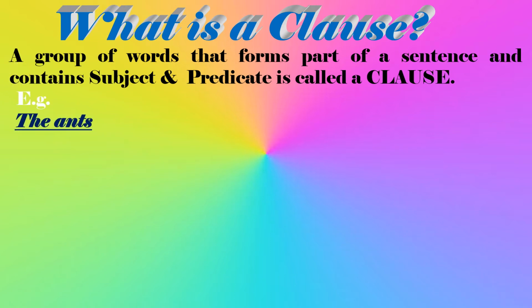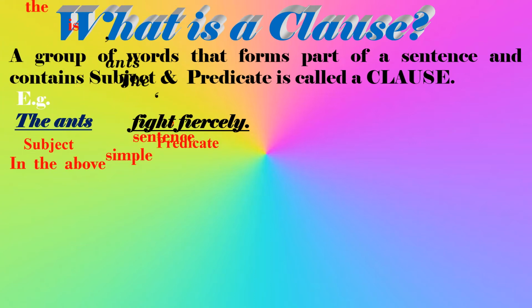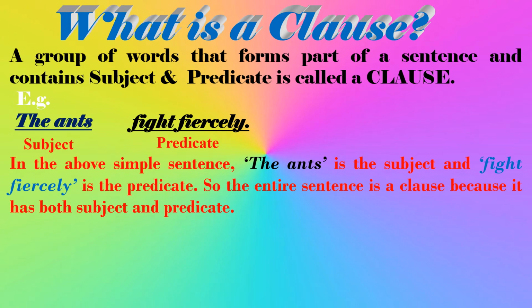For example, the ants fight fiercely. In this sentence, the ants is the subject and fight fiercely is the predicate. So the entire sentence is a clause because it has both subject and predicate.